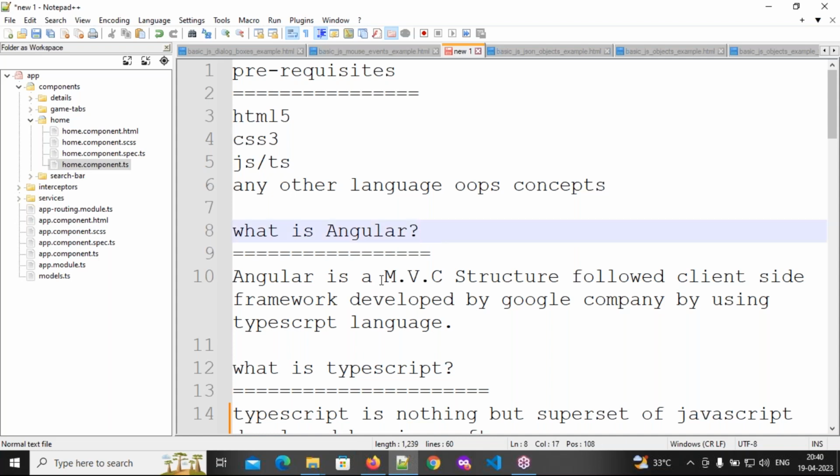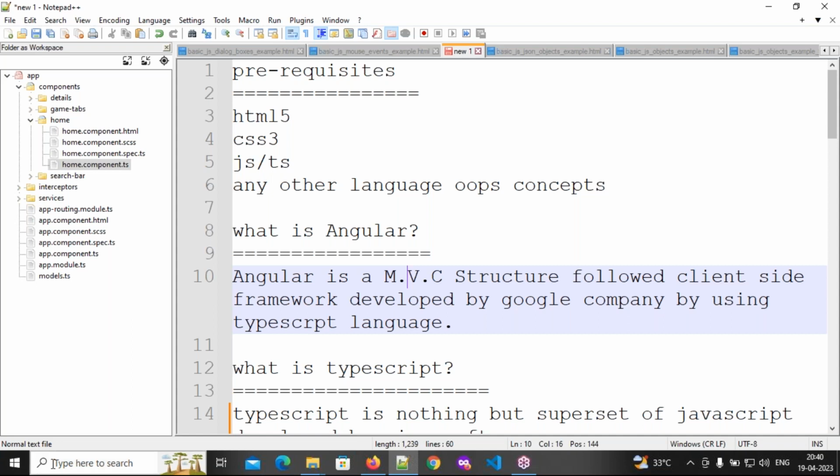Now we are going to look a little bit at the MVC structure. What is it, everybody? MVC structure. So why do we need to discuss the MVC structure? Because Angular follows this structure only. So what is the meaning of MVC? Model View Controller. Model view controller.